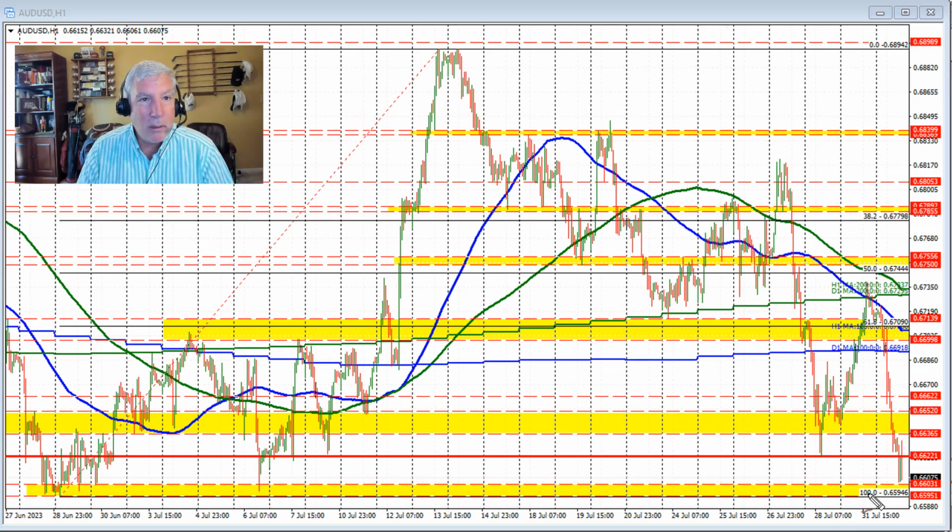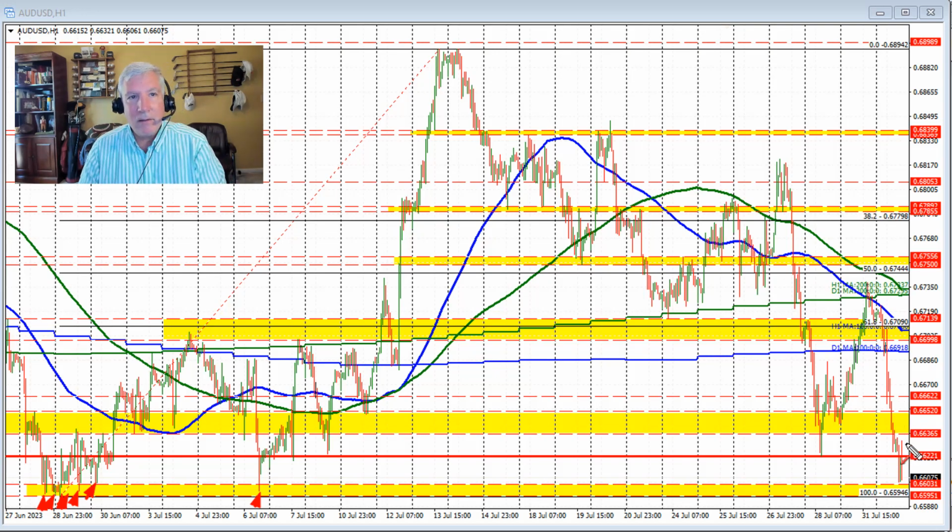These lows came between the 0.6594 level and 0.6603 level. A number of different lows through here in that area, and that is what has been approached trading here today. The low price today came in just ahead of the 0.6603 level, around the 0.6605 level, and we have seen a rotation back to the upside. I would watch this area right through here, this yellow area. You can see the number of different swing lows and highs that formed that area over time back in June and July. As long as the price remains below the 36 to 52 level, sellers remain more in control.